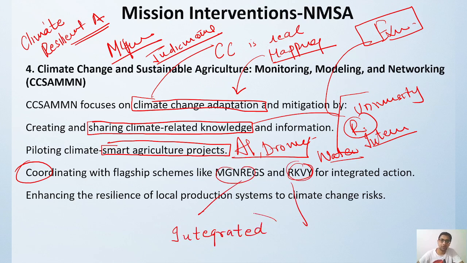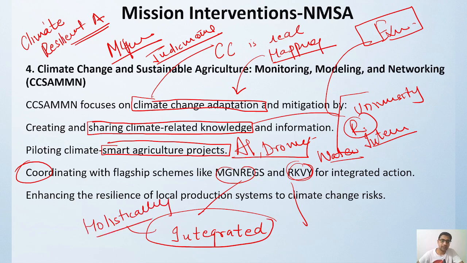integrated development of agriculture. How integrated? Because they will be working holistically. We will be utilizing the infrastructure made by MGNREGA and Rashtriya Krishi Vikas Yojana, and then we will be inculcating all these into our own sustainable agriculture practices.